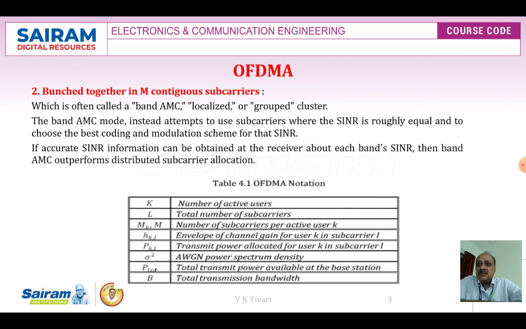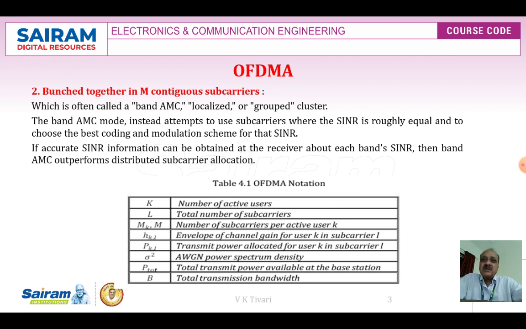The second option is to bunch together M contiguous subcarriers, which is often called band AMC, localized or group cluster allocation. In the band adaptive modulation and coding (AMC) mode, we instead attempt to choose subcarriers where the signal to noise ratio is roughly equal, and choose the best coding and modulation scheme for that SINR.